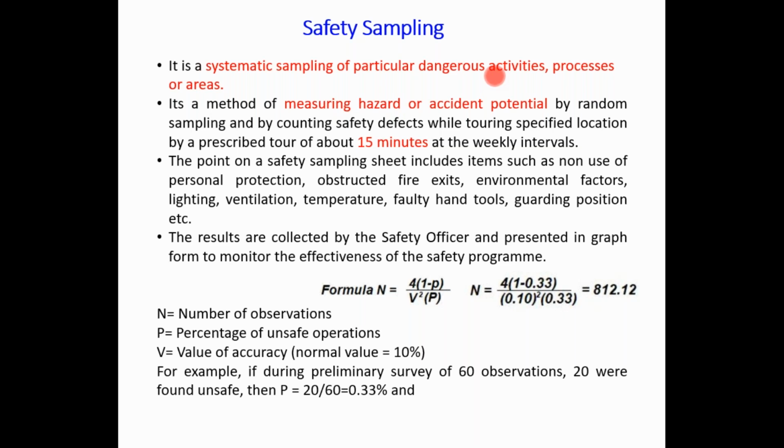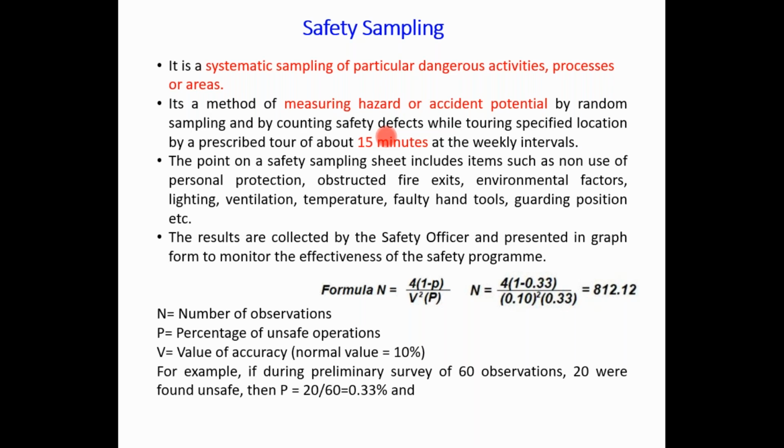It is also useful when you are going to install the same storage tanks or machineries, and the number of machineries or storage tanks is large. Suppose you have to install 10 new CNC machines in your plant. Then you can conduct a safety sampling for a single CNC machine, and the same guidelines can be followed by the other persons who are going to install the other 9 CNC machines. So this is useful for repetitive tasks, where the safety sampling survey can provide guidelines for the same task.